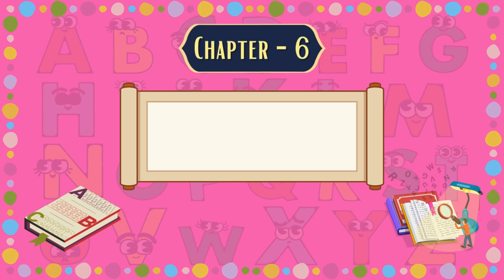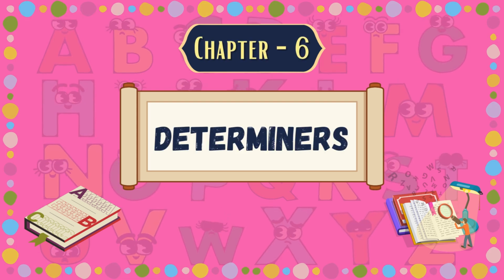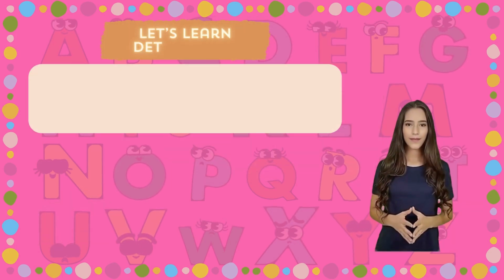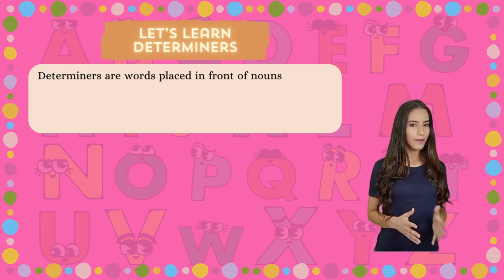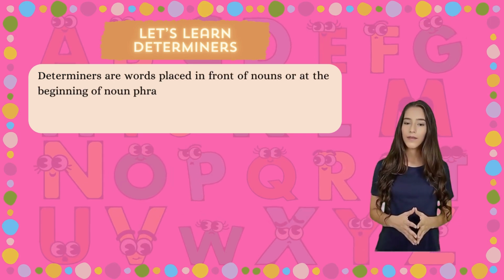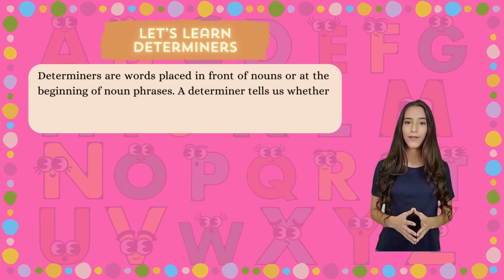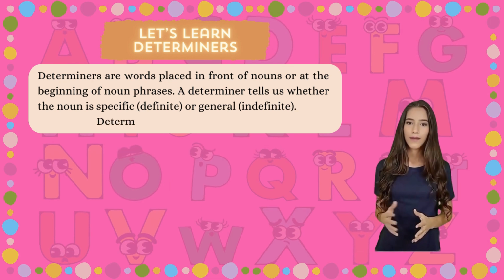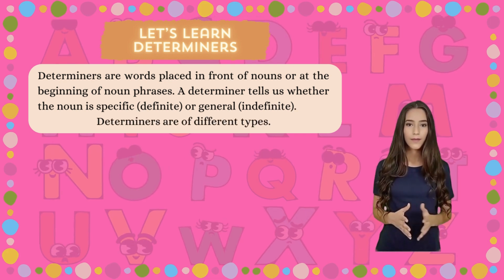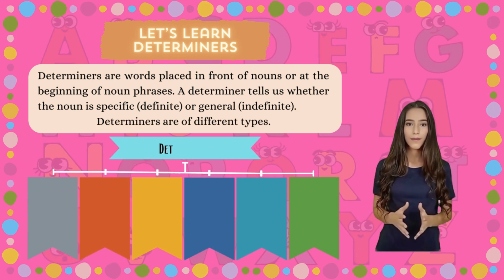Chapter 6. Determiners. Let's learn determiners. Determiners are words placed in front of nouns or at the beginning of noun phrases. A determiner tells us whether the noun is specific, definite, or general, indefinite. Determiners are of different types.